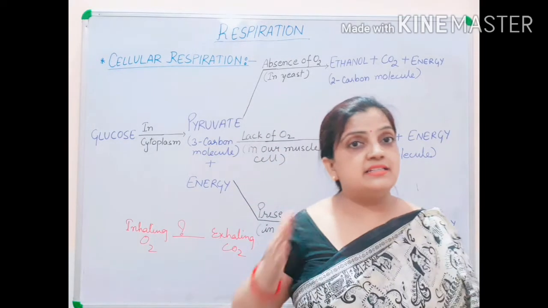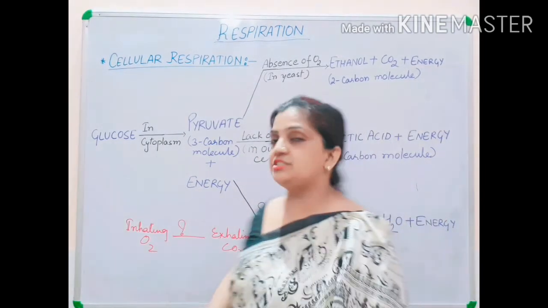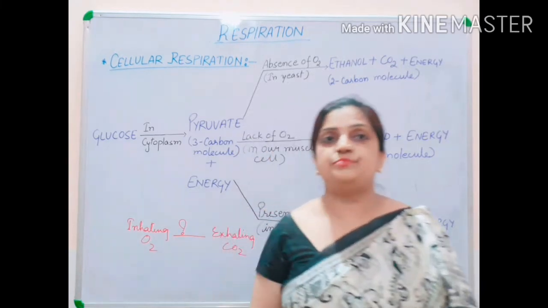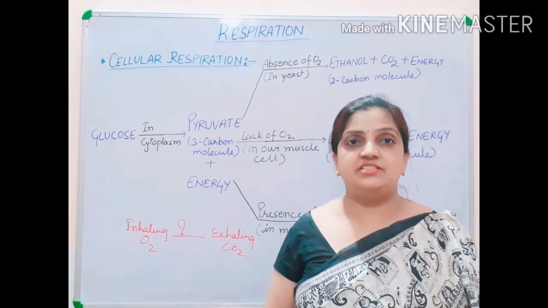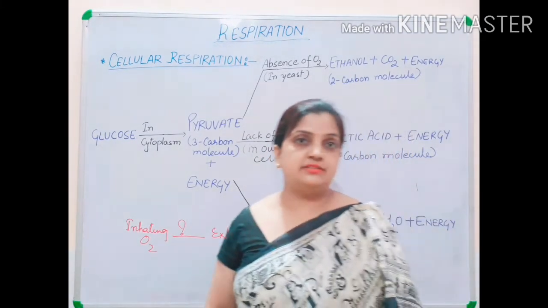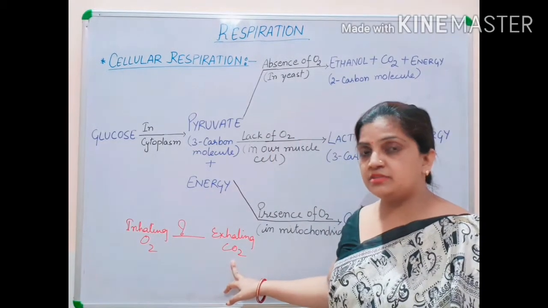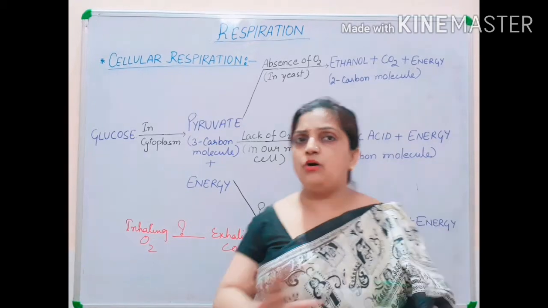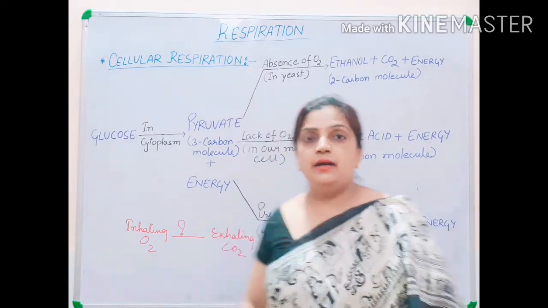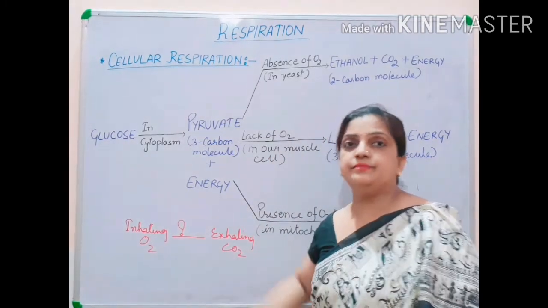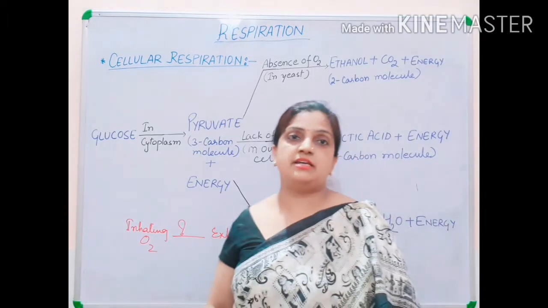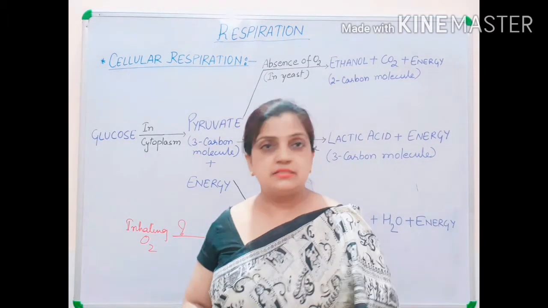Inside the cells, this oxygen helps in the oxidation process to produce energy, water and carbon dioxide. So this is how carbon dioxide is produced. But you know it only theoretically; what the actual process is, we are going to discuss now.